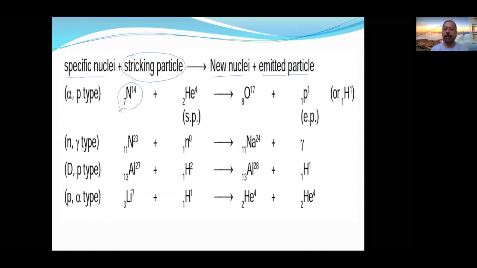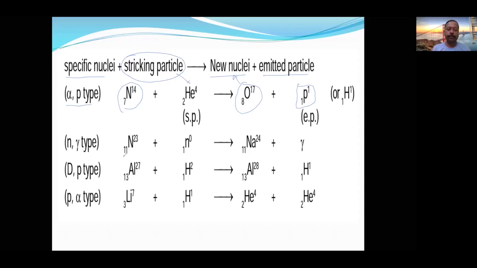The stable nucleus is converted into an unstable one by colliding with a highly moving particle, that is called the striking particle. So helium 4 is a striking particle. Now the nucleus which we are going to get is 8 oxygen 17. Apart from this, we will get an emitted particle, a proton. This type of artificial transmutation is called alpha-p type. Alpha represents the striking particle, P represents the emitted particle, or emitted radiation also.